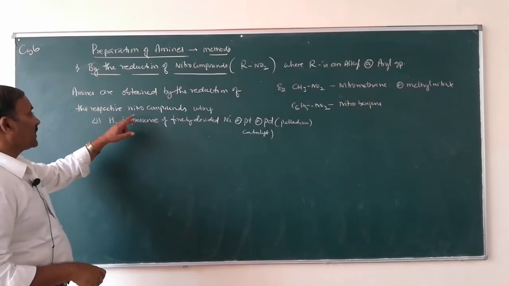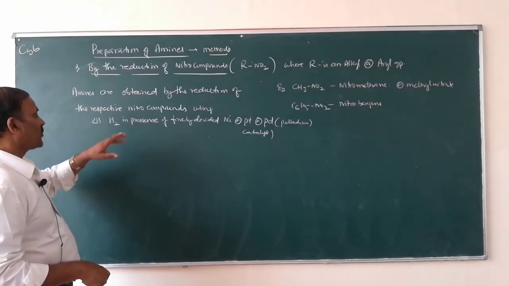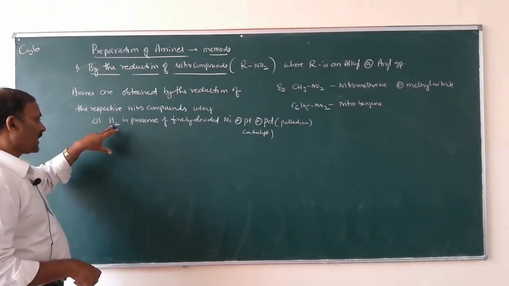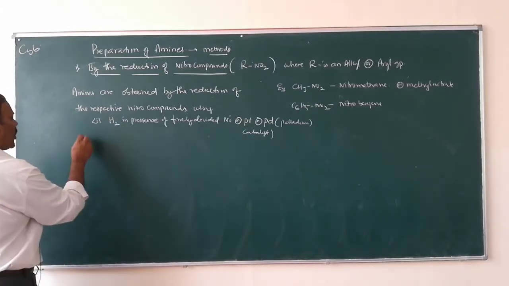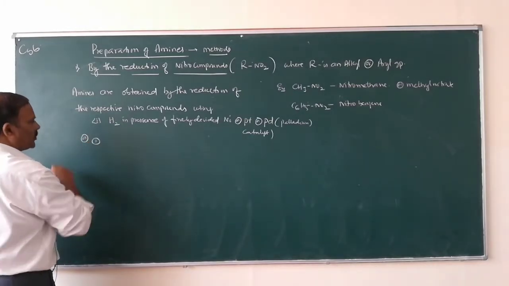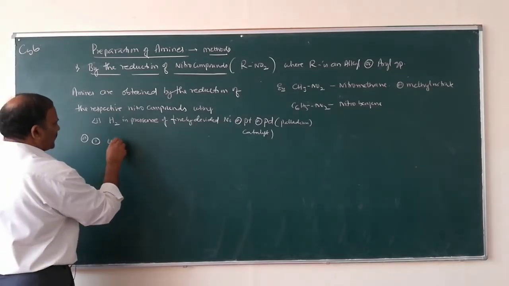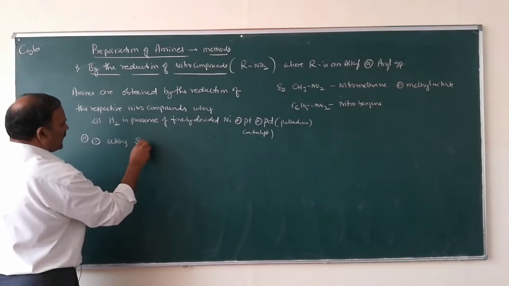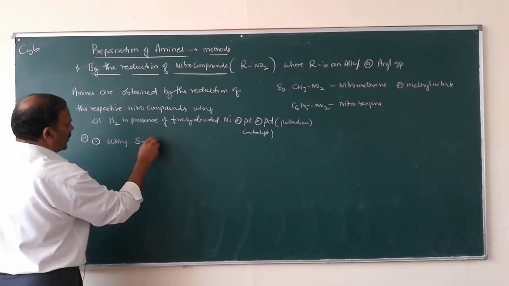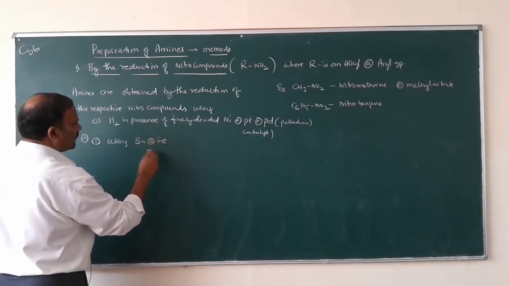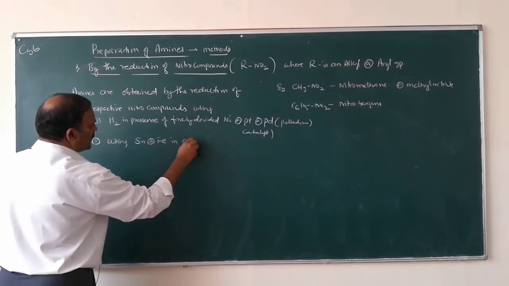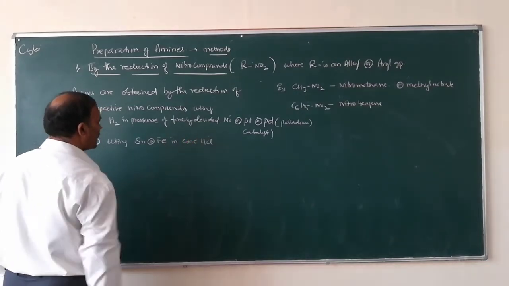So reduction of nitro compounds can be done either by this method or by method number 2, using tin or iron in concentrated HCl.